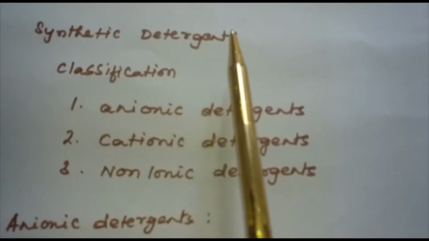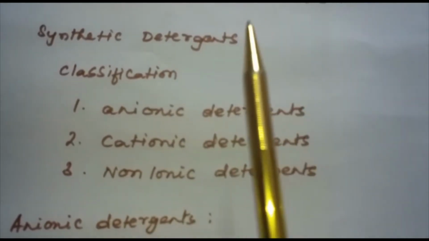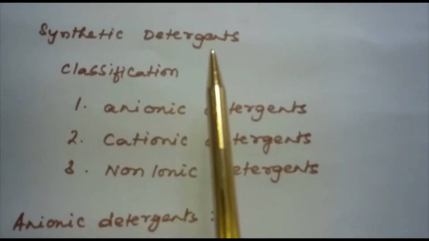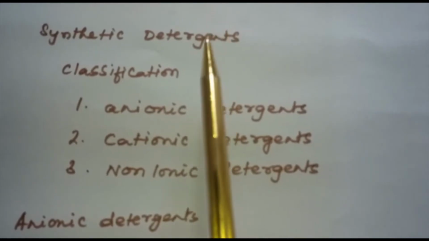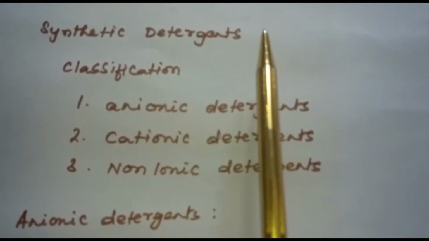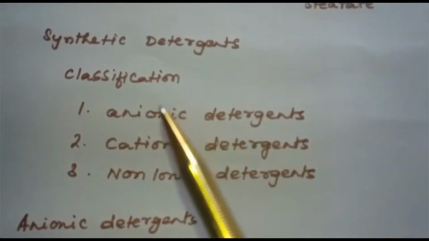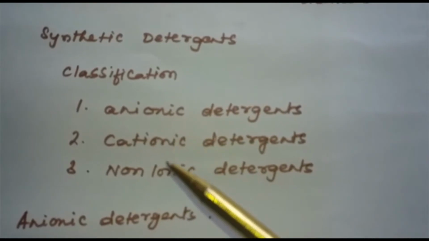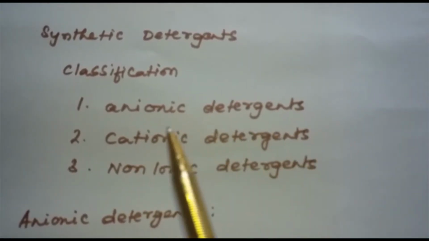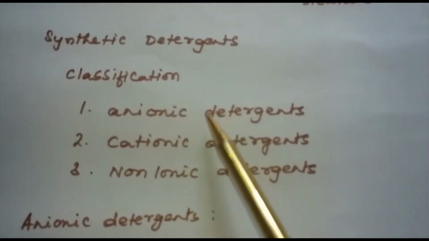Next one is synthetic detergents. Synthetic detergents are cleansing agents which have all the properties of soaps but which actually do not contain any soap, and these can be used both in hard water as well as soft water, as they give foam even in hard water. We will be discussing the classification of synthetic detergents: anionic detergents, cationic detergents and non-ionic detergents. One by one we will discuss all these.